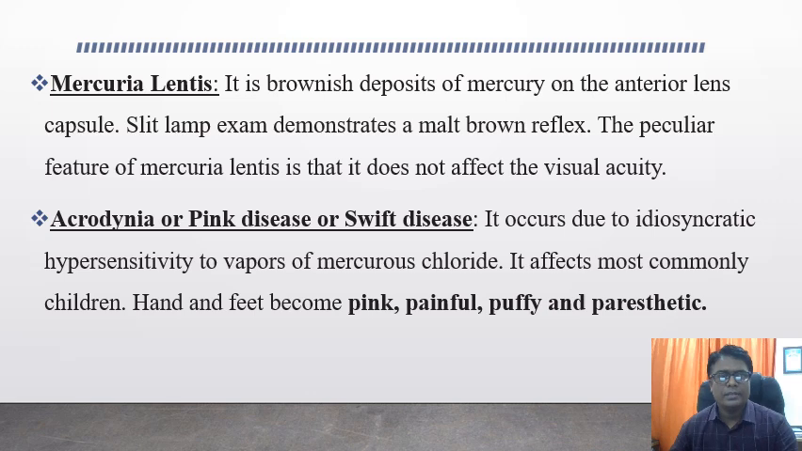There is another manifestation known as acrodynia, or pink disease, or Swift disease. It occurs due to idiosyncratic hypersensitivity reactions to the vapors of mercurous chloride. It affects most commonly children, wherein the hands and feet become pink, painful, puffy, and parasitic. So you can remember these various P's associated with acrodynia: pink disease, pink, painful, puffy, and parasitic hands and feet.